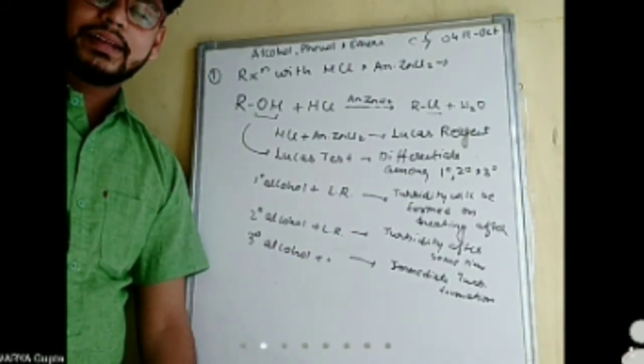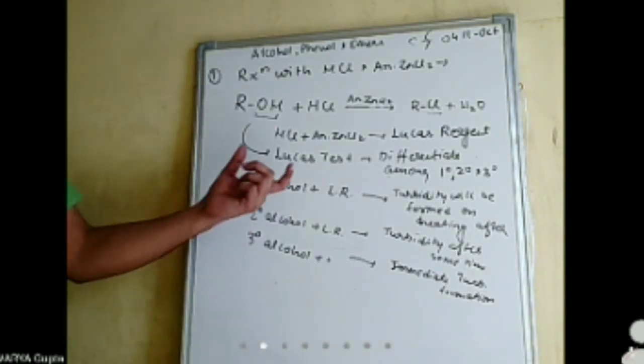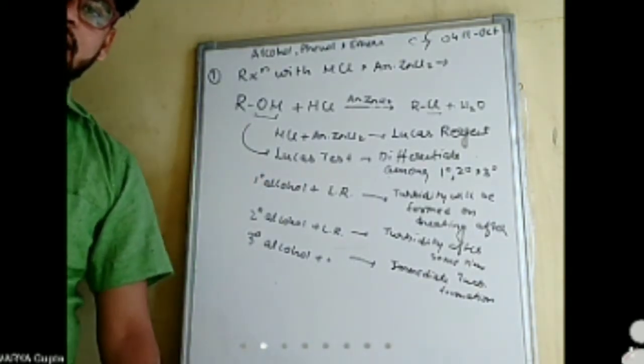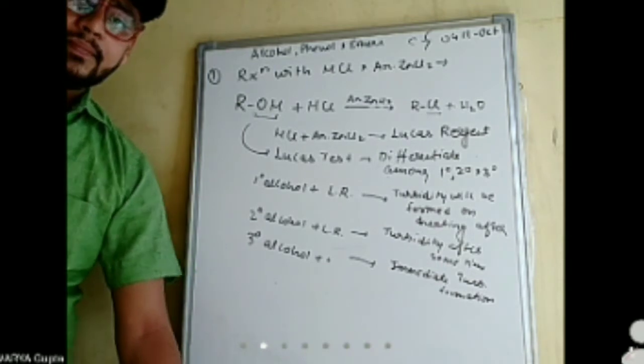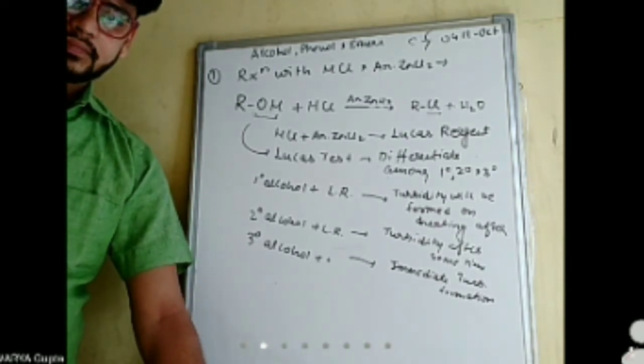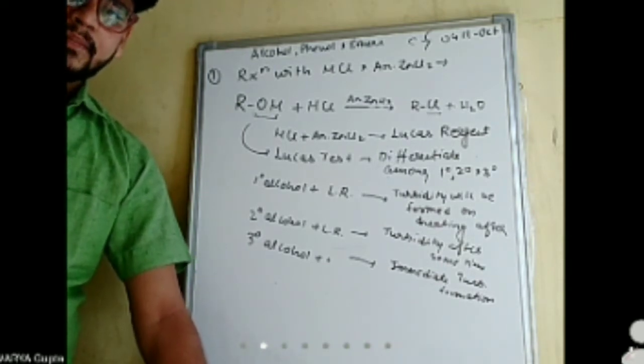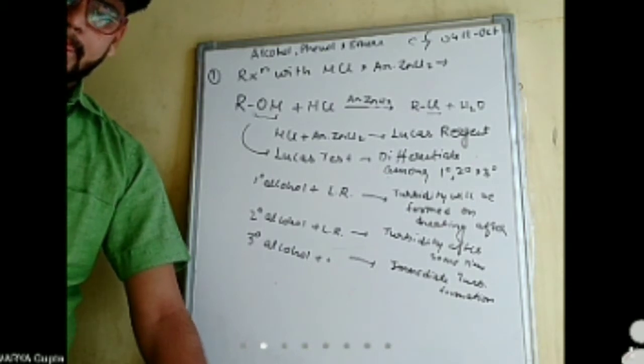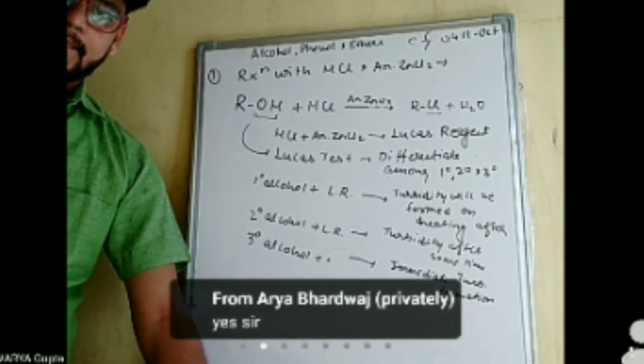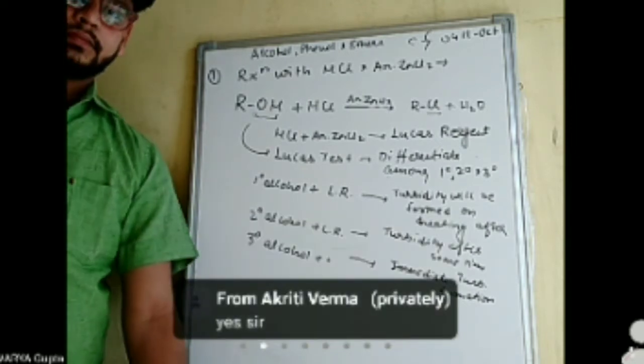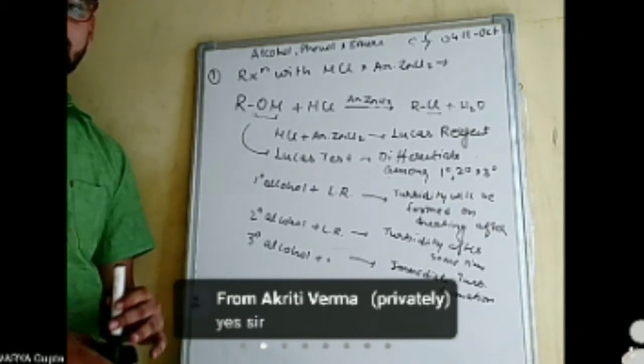I hope this is clear to everyone. We have already studied it in the last chapter, haloalkane and haloarene. Is it clear to everyone? Okay.